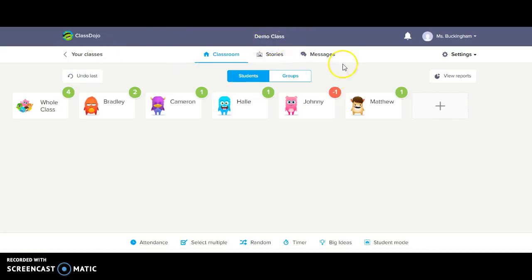This whole website can be edited. This is just a demo page. Another awesome feature with this website is that the teacher can not only just use it to grade her students' behavior or post about them, she can also keep attendance. She can select multiple students. So say, for instance, two of them are acting up. She can select two of them and then give them both a grade on their behavior.